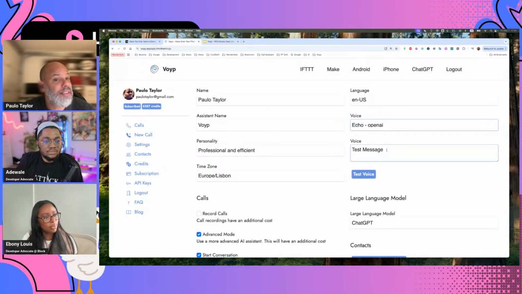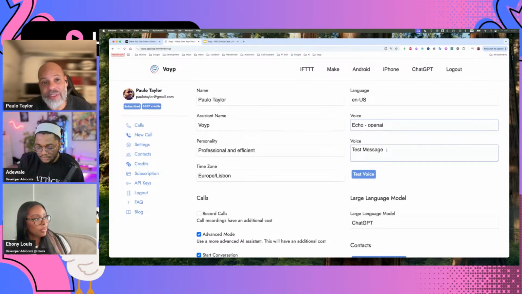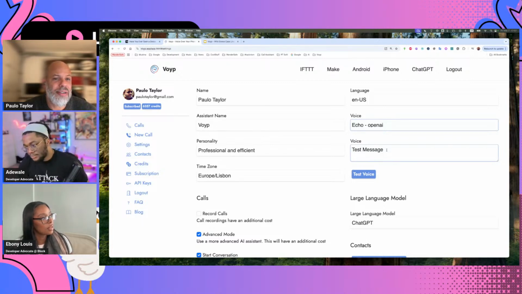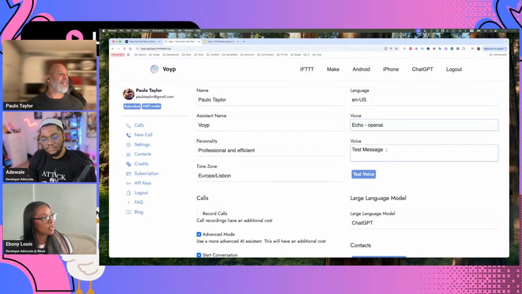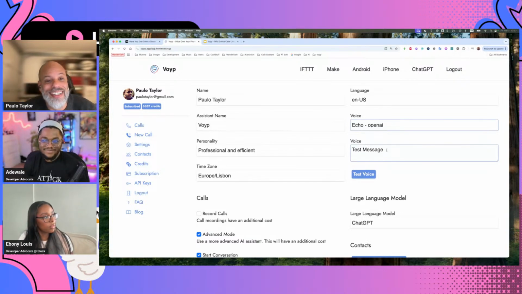The thing with credits and calling is that there are different prices for different countries and areas, so it's a little bit complex. But for the US, it's the cheapest. I think it's about 5 credits a minute. And I wish it could be cheaper. If it was up to me, it would be free. But someone has to pay the bills.